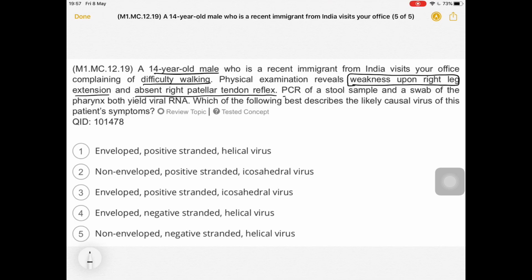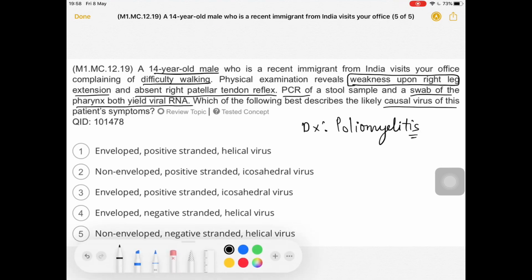PCR has been done, and a swab of the pharynx yields viral RNA. Which of the following best describes the likely causal virus of this patient's disease? Again, the diagnosis is poliomyelitis. That's how they ask you questions about polio, right? Poliovirus, and again, this is non-enveloped.